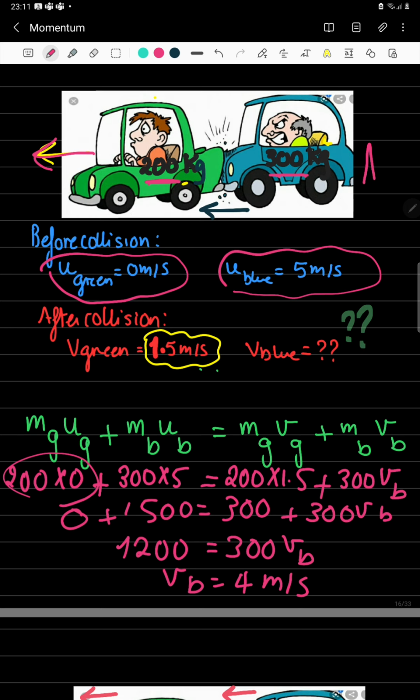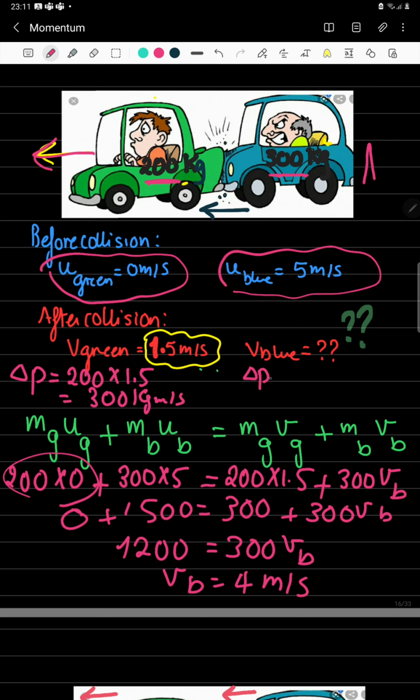Okay? If you haven't noticed, the green car has gained momentum. It was at rest, and it has gained momentum because it moved with a final velocity of 1.5 meters per second. The change in momentum, or the gain in momentum, for the green car is equal to 200 multiplied by 1.5, which equals 300. It has gained momentum of 300 kilogram meters per second.